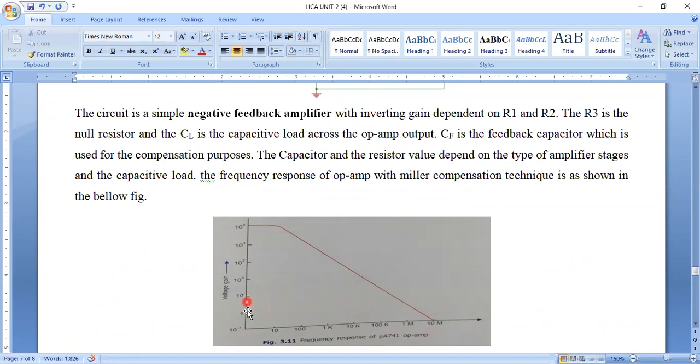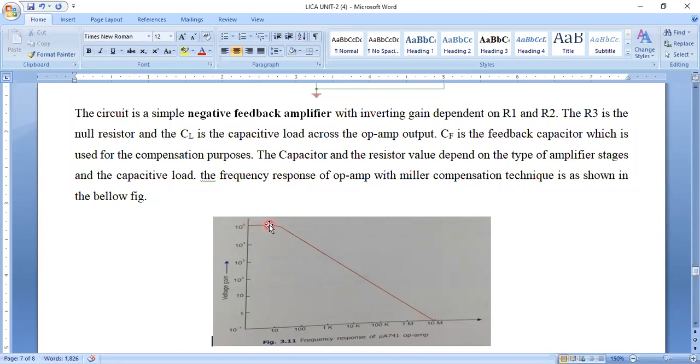So if we see the frequency response, on the x-axis we can see the frequency, and on the y-axis the voltage gain. The ratio of voltage gain with respect to the frequency is constant here.